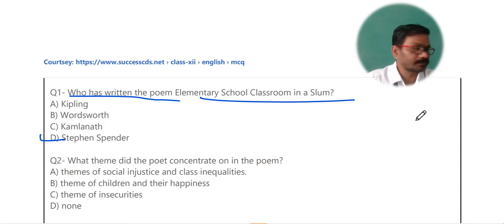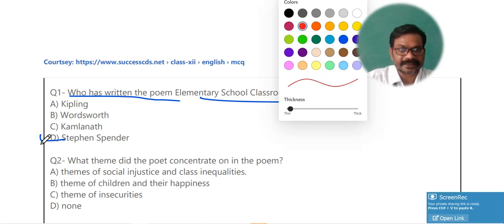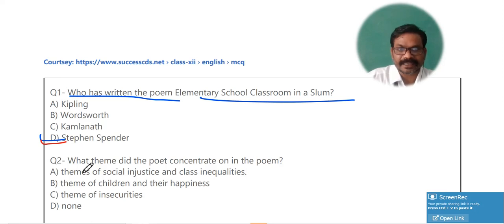Let us see. The question number 1 here for you is, who has written the poem Elementary School Classroom in a Slum? So a very simple question, and this is generally always the first question. Stephen Spender is the correct answer. You must be knowing. Yes, Stephen Spender is the answer.